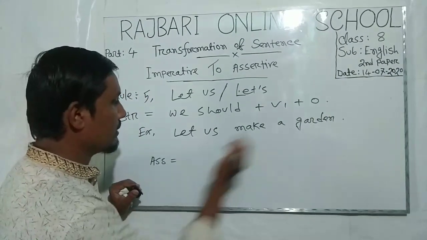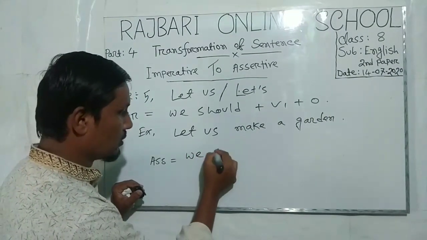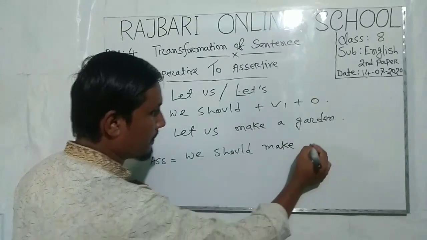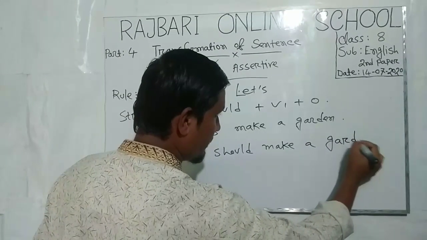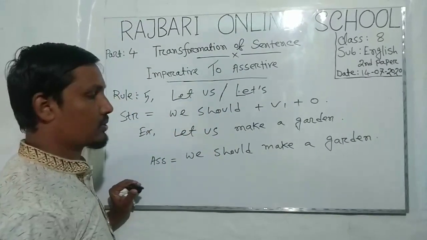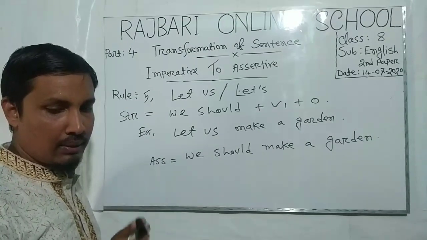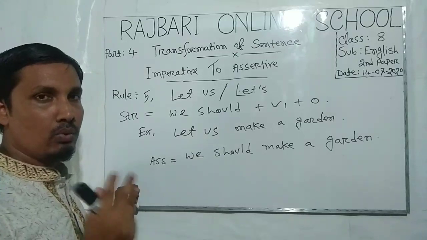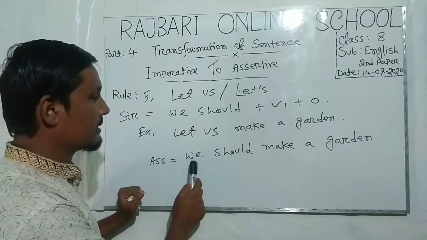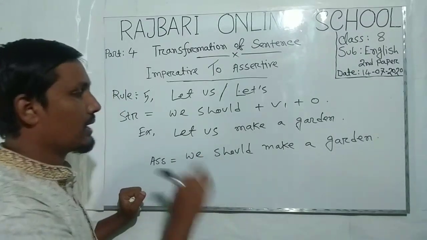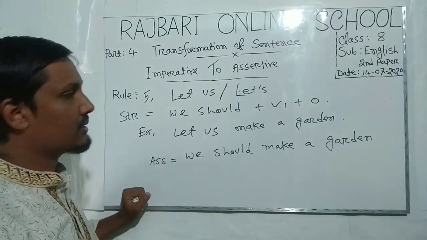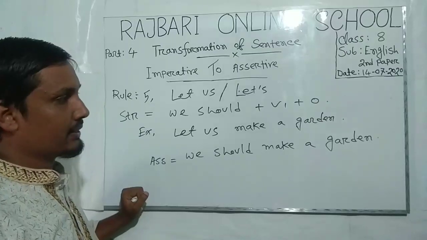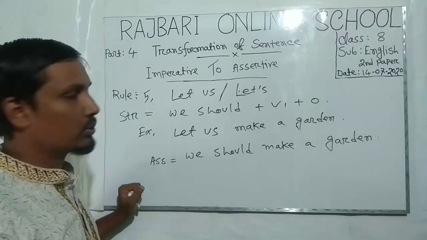Here you have to use, that is, we should make a garden. Have you understood, my dear student? We should make a garden, and just I have written new two words, that is let us, we should. Let us, we should, and the remaining part of that sentence is same to same. I hope you have enjoyed and understood this type of sentence according to the rules.